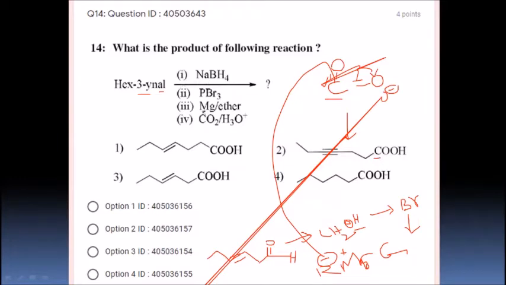If you have an aldehyde and you want to get one more carbon in your compound, make it into alcohol, then convert it into bromide or alkyl halide, then make it into a Grignard reagent, and then react it with carbon dioxide. It is going to give 1 extra carbon, and it is going to be an acid, right students? So option number 2 is the correct option, students.